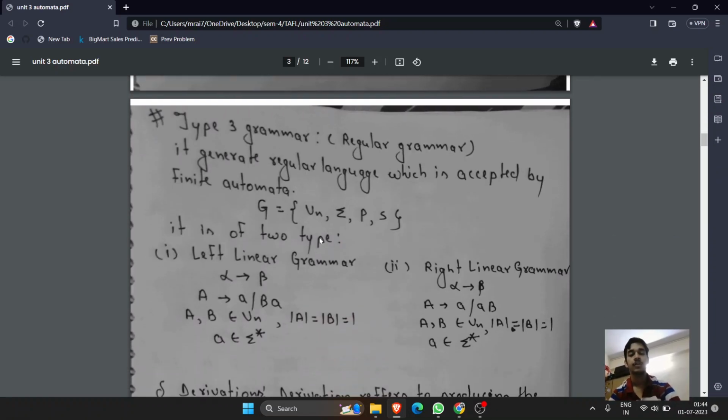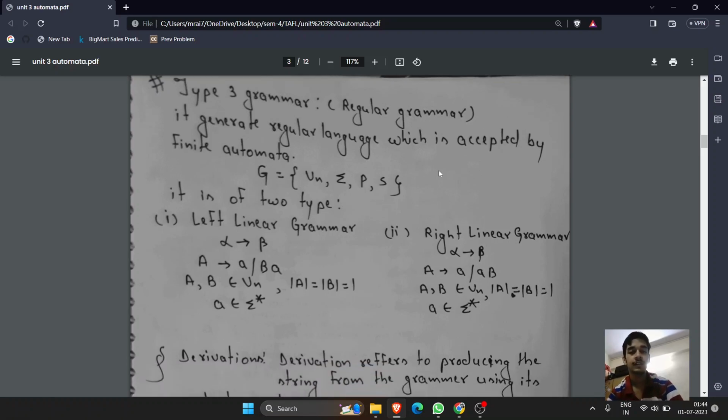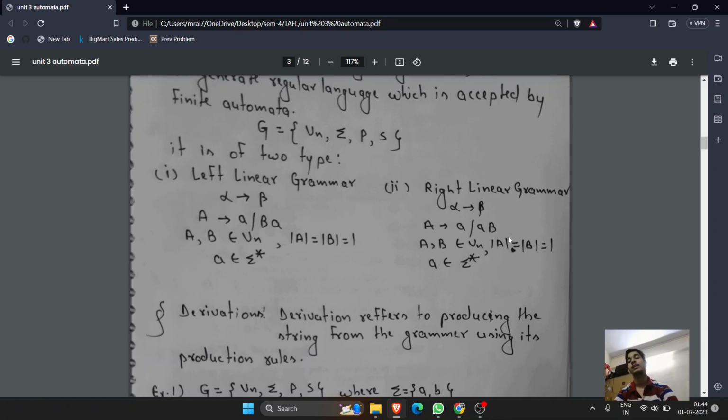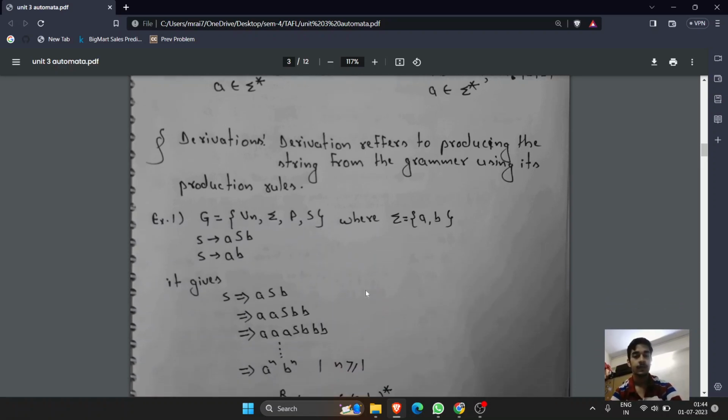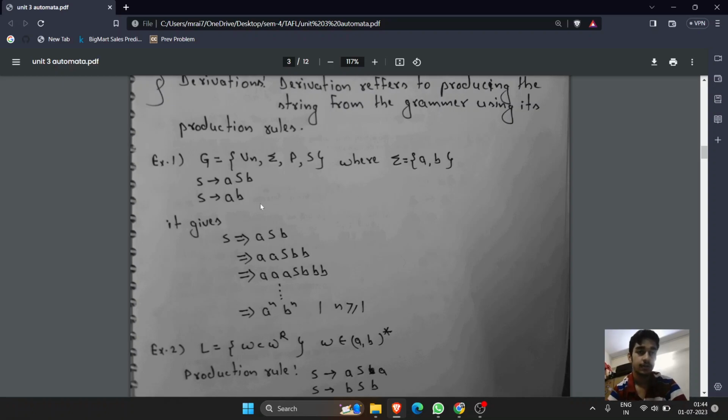Next, we have type 3 grammar or regular grammar. It is divided into two parts, left linear grammar and right linear grammar. Okay, then if alpha derives beta, A derives a or Ba. Here the left part is a non-terminal and the ending is a terminal. And just the opposite in right linear grammar, A derives a or aB, where the right or the ending part is a non-terminal and one part is terminal. Okay. Here is an example to show it.